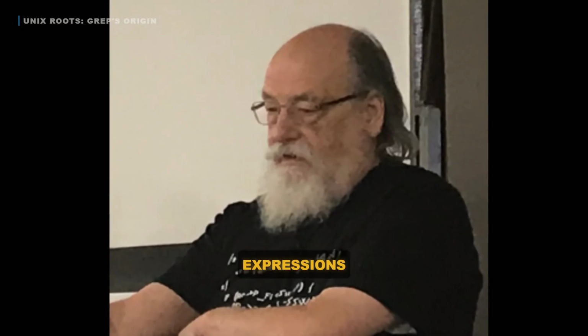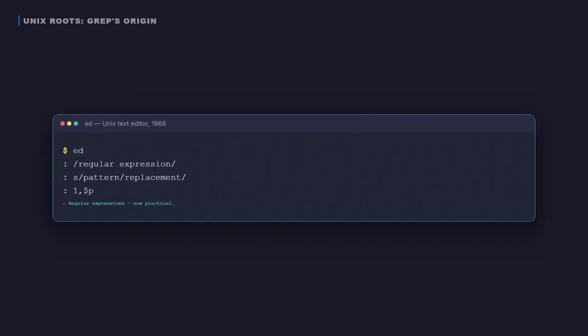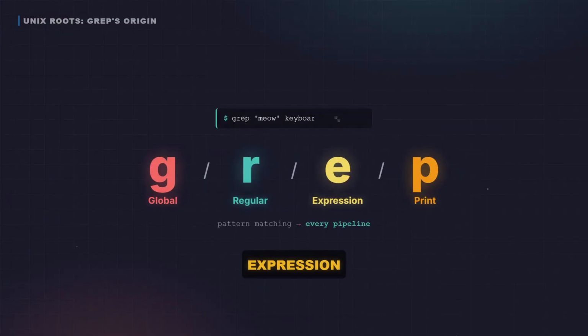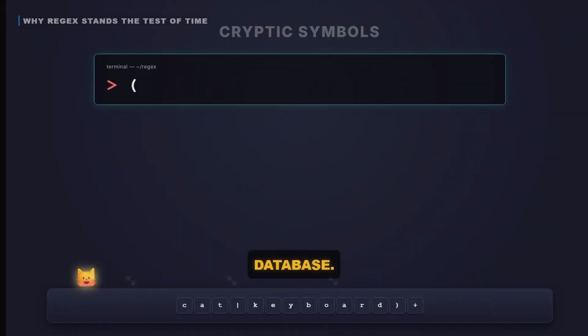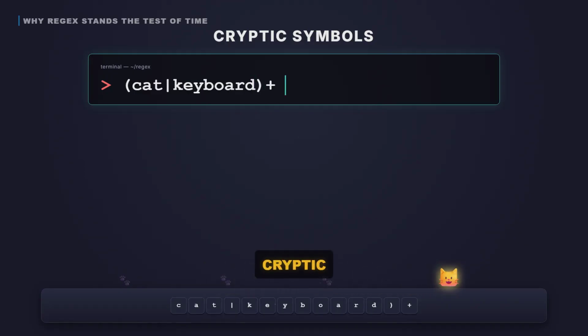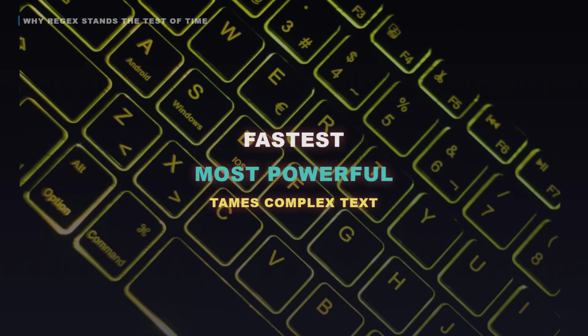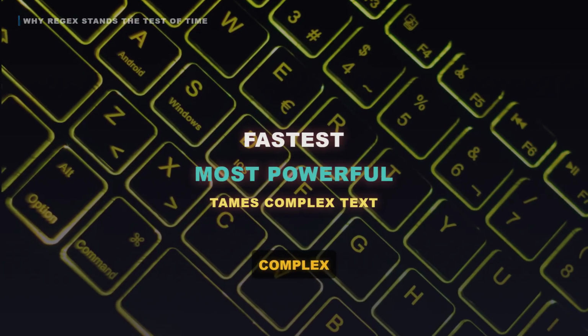In 1968, Ken Thompson made regular expressions practical in Unix's editor. grep, Global Regular Expression Print, brought pattern matching to every pipeline. Today, Regex lives in every language, editor, and database. Its cryptic symbols remain the fastest, most powerful way to tame complex text patterns.